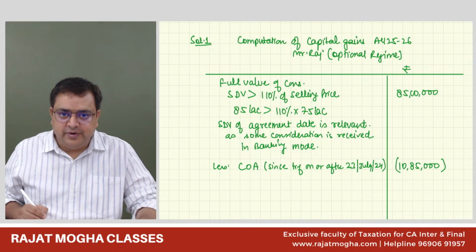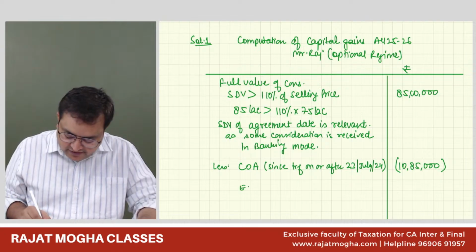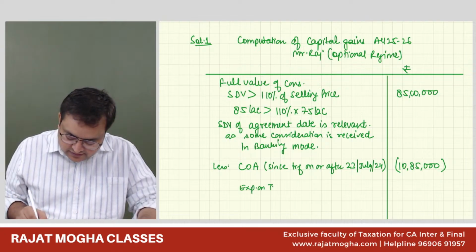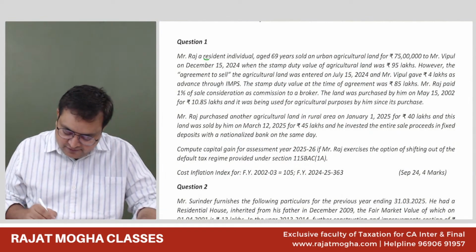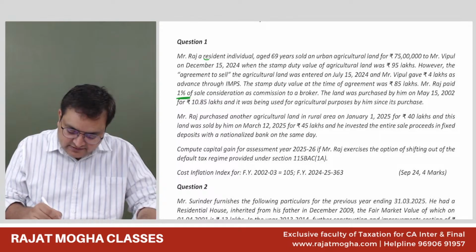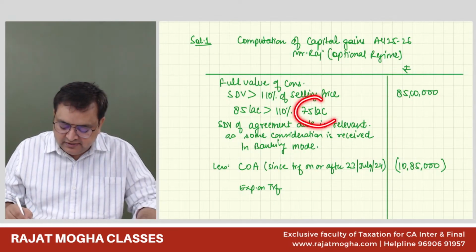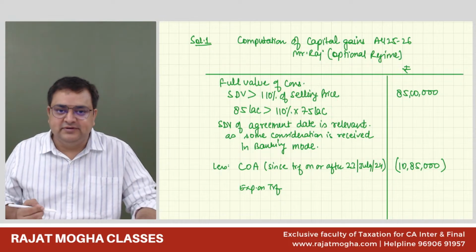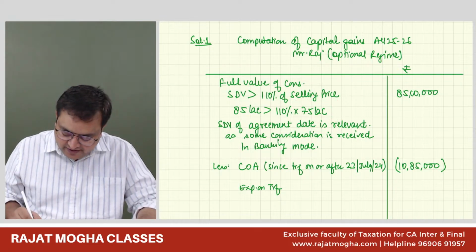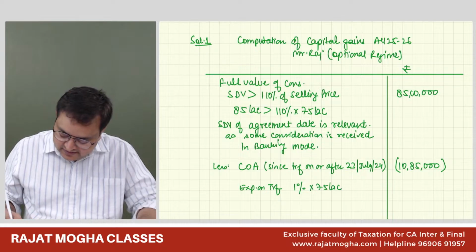There is no improvement, but there were expenses on transfer. Can you tell me 1% of what? Expenses of transfer, they were saying 1% of sale consideration. 1% of 85 or the actual sale consideration? Actual sales, right? So it would be 1% of 75 lakh. So this is 75,000.